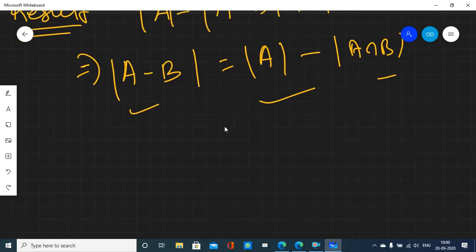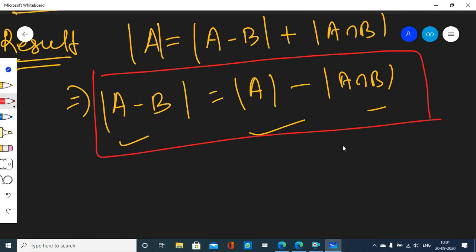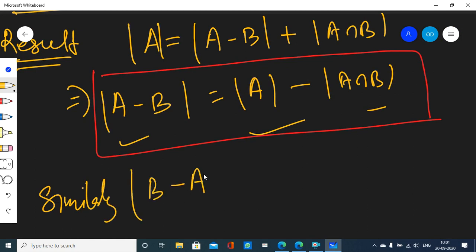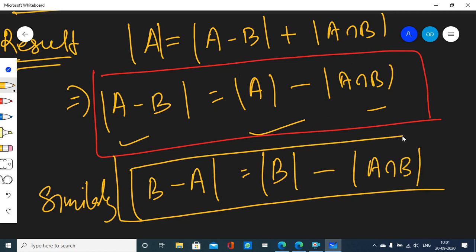So this formula you have to remember: the cardinality of A minus B is equal to the cardinality of A minus the cardinality of A intersection B. Similarly, the cardinality of B minus A will be equal to what? Cardinality of A minus B is equal to cardinality of A minus this. Cardinality of B minus A is equal to cardinality of B minus this. In a similar manner you can derive it for yourself.